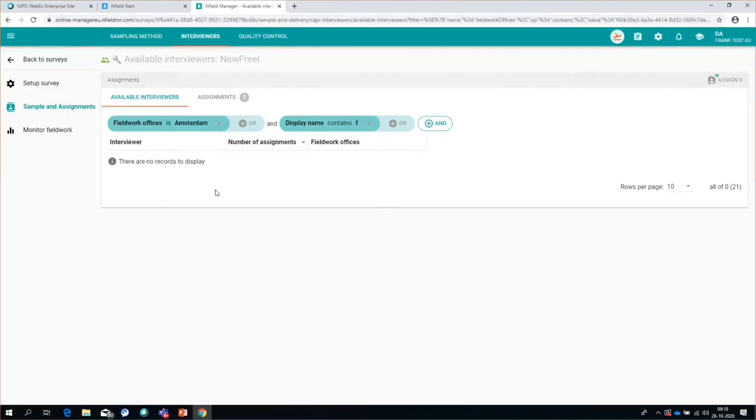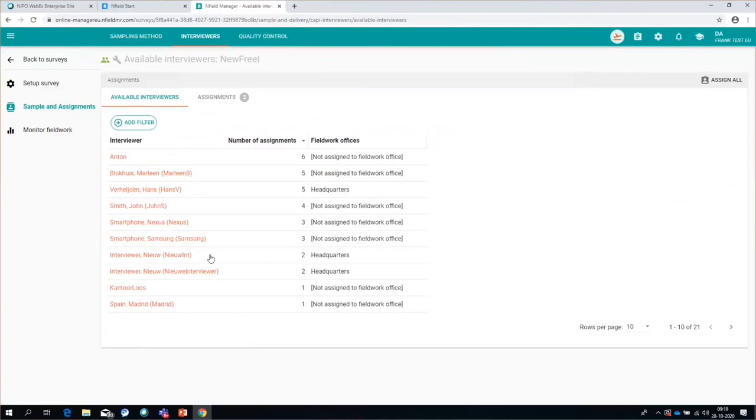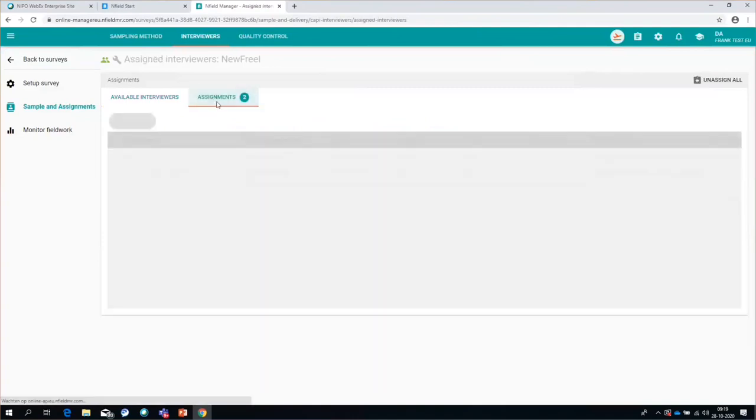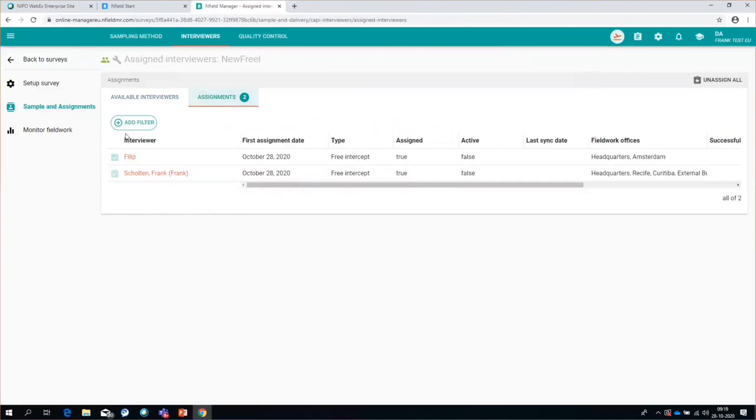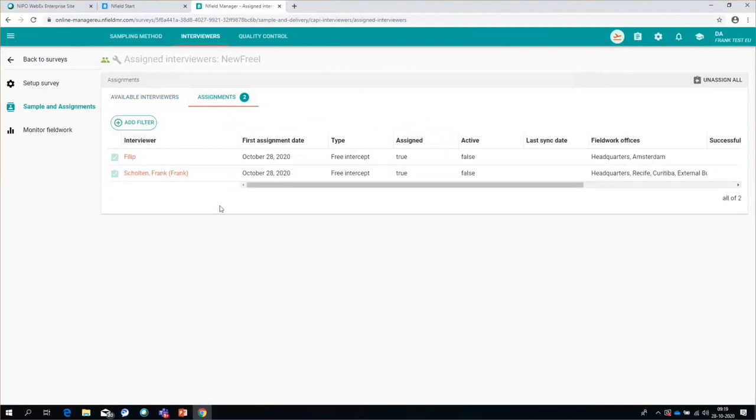There are no interviewers to assign, basically because I'm looking at the available interviewers, and I have just assigned all my available interviewers that meet this filter. If I remove the filter, the interviewers that are still available will appear. I go to assignments and actually check, okay, these are the two interviewers that I have assigned. I can decide to unassign them here, or simply wait until they start doing their work. So this is how you assign a free intercept survey.